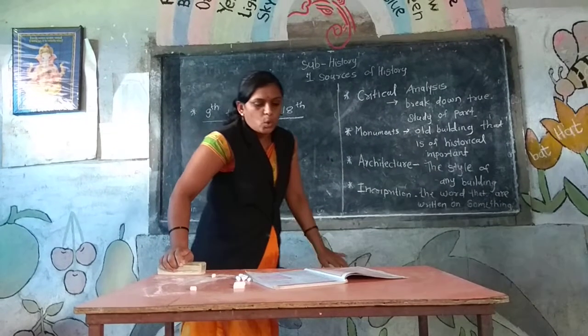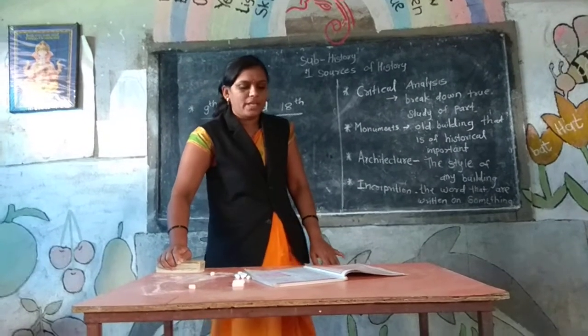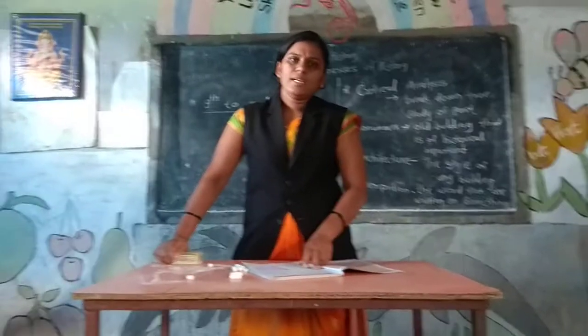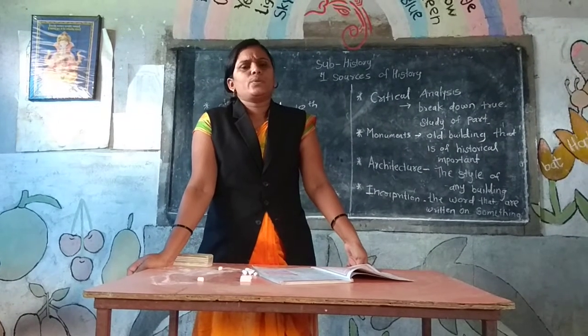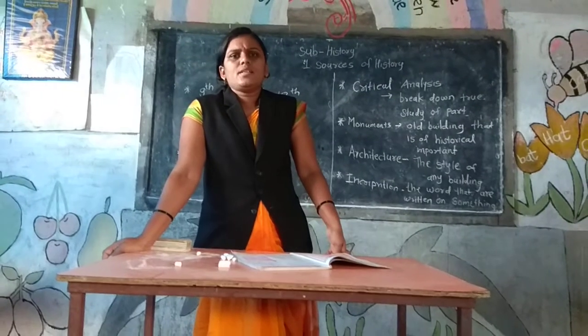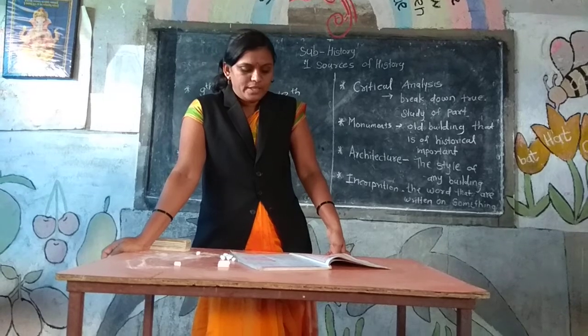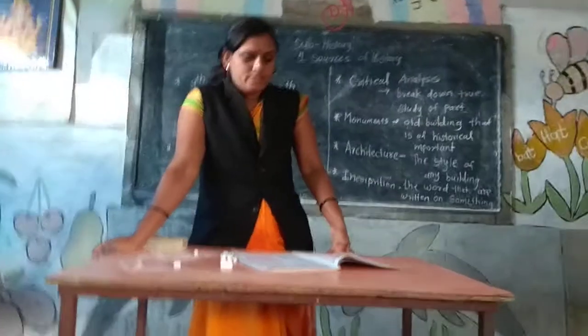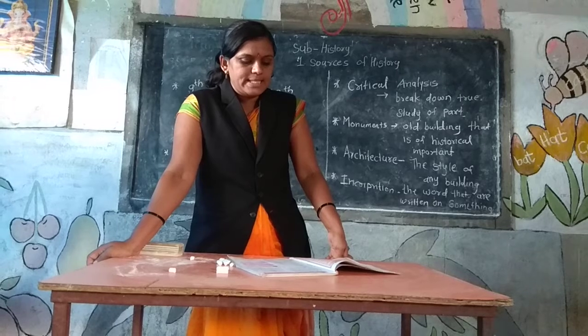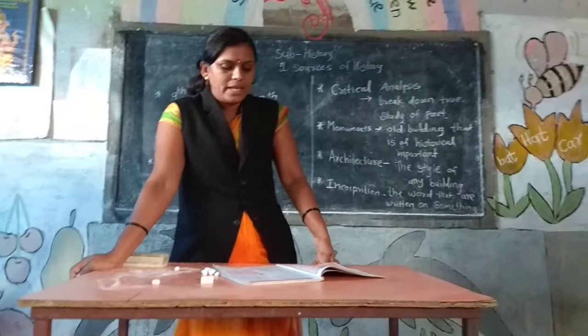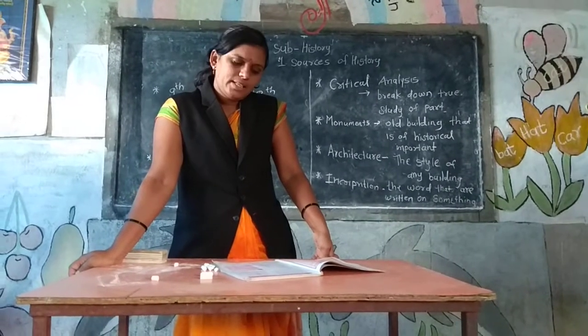History gives us a chronological, scientific, systematic account of past events. What is the definition of history? History is the sequence of past events, or here is the scientific definition: history gives us a chronological, scientific and systematic account of past events.